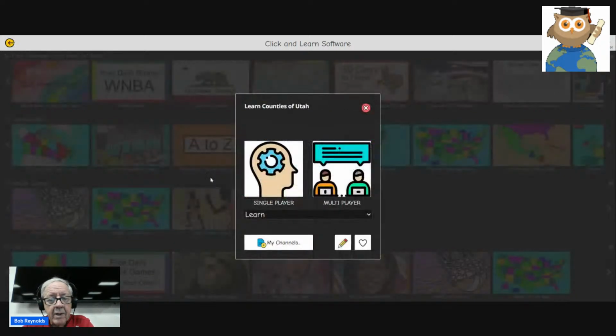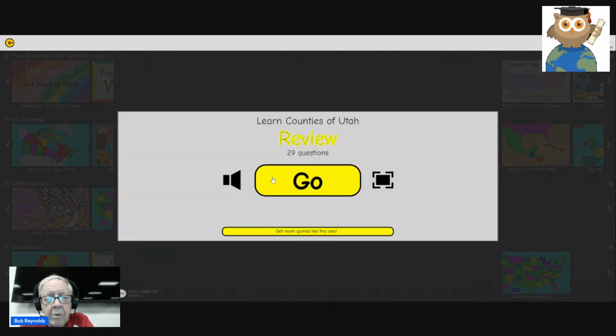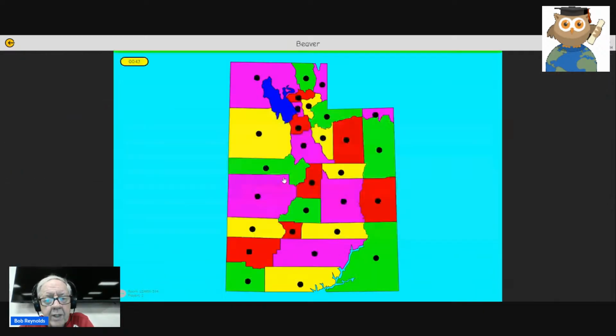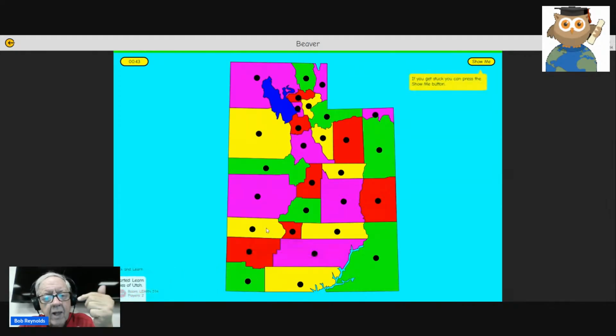It's going to bring up a game in learn mode, but because I used that already in learn mode, I'm going to switch right to review mode because tonight I'm going to show you how to review. We're in review mode. We click single player and go. All 29 buttons are on the screen, one button for each of the counties. And at the top, it asks for Beaver. These are going to be in alphabetical order, just like we learned.